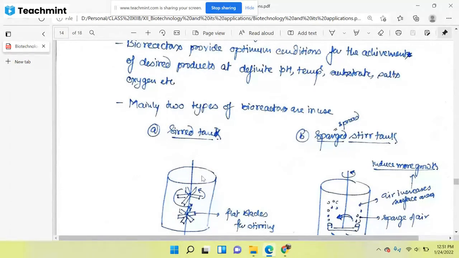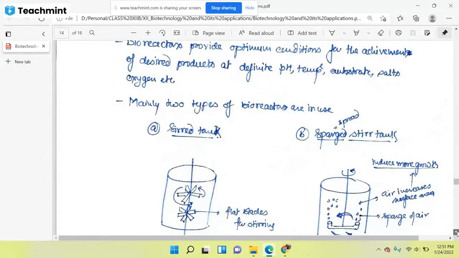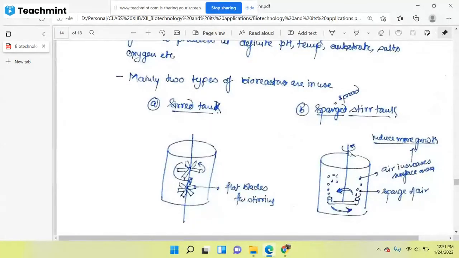So for that purpose, what we are doing is continuously stirring the solution. By this stirring, a homogeneous condition will be maintained. And here you can see in the sparged stir tank, stirring occurs again, but along with